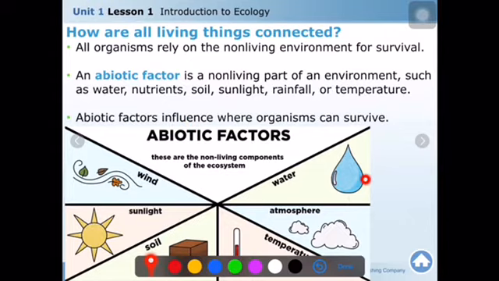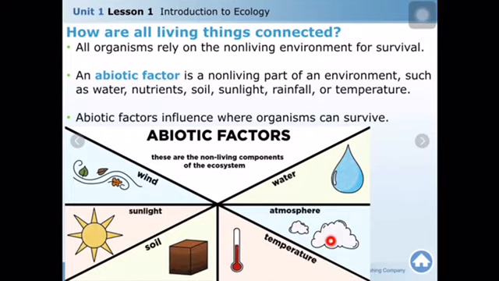You see, water is an abiotic, non-living factor. It affects all living things and the ecosystem, and according to the amount of water, we are able to get our places, right? Our habitat where we live depends on the non-living things, abiotic factors. The atmosphere, for example, is important for all living things.